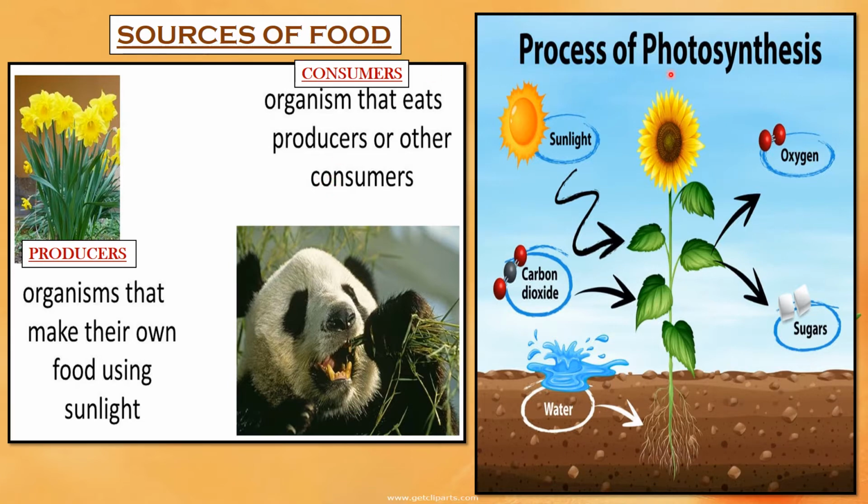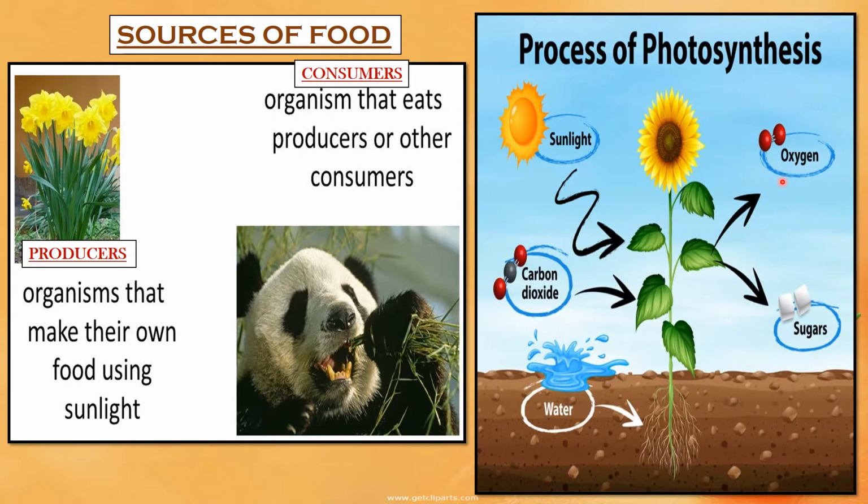Let us know the process of photosynthesis. Green plants make their own food. They use carbon dioxide and water to prepare food in the presence of sunlight. Roots absorb water and minerals from the soil, which are transported to the leaves where photosynthesis occurs. Carbon dioxide from the air enters the leaf through tiny pores called stomata. Carbon dioxide combines with the water to form glucose, or sugar, and it releases oxygen.